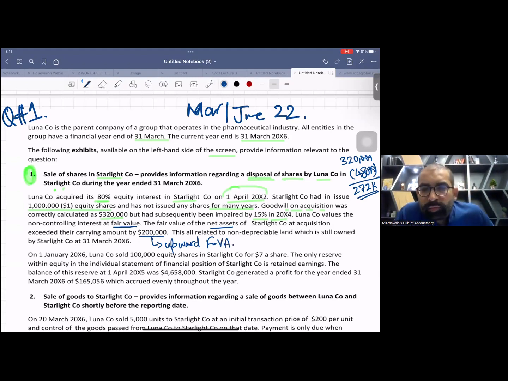And the good news: this all related to non-depreciable land, which is still owned by Starlight Company at 31st March X6. That means no issue of excess depreciation. This fair value adjustment related to pure land, 200K.